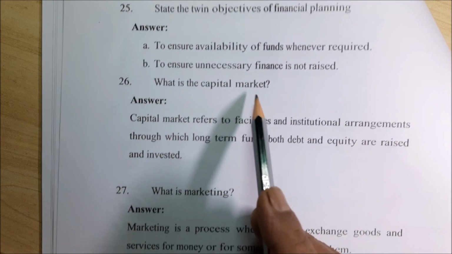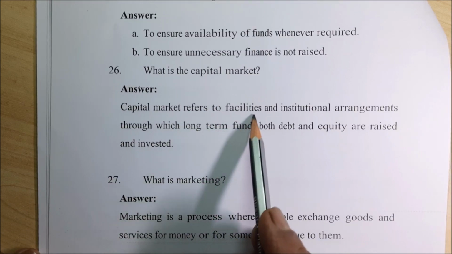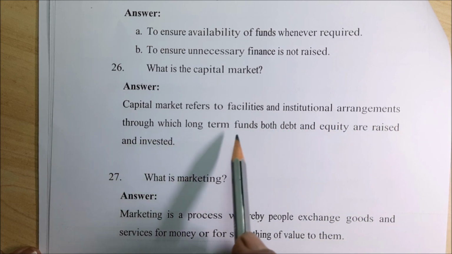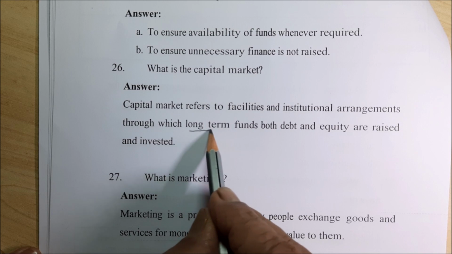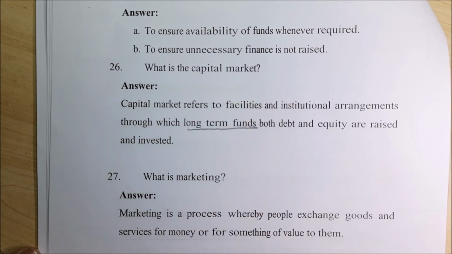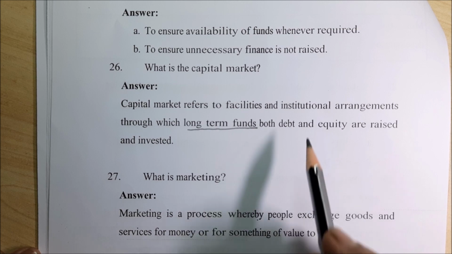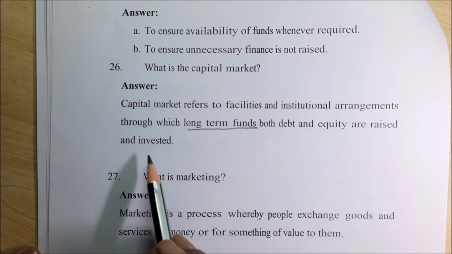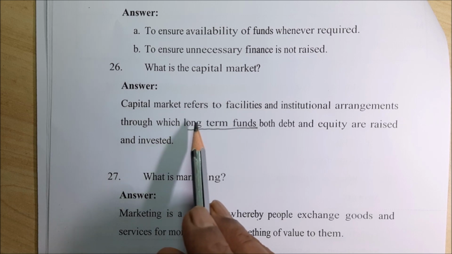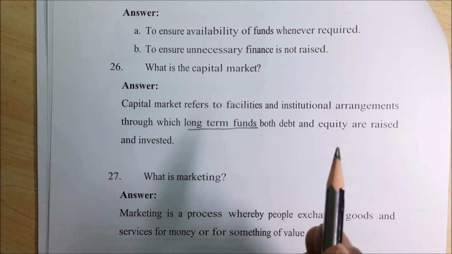What is capital market? Capital market refers to facilities and institutional arrangements through which long-term funds, both debt and equity, are raised and invested. If you don't use long-term funds, then it is a waste. So capital market is one important concept here, right?